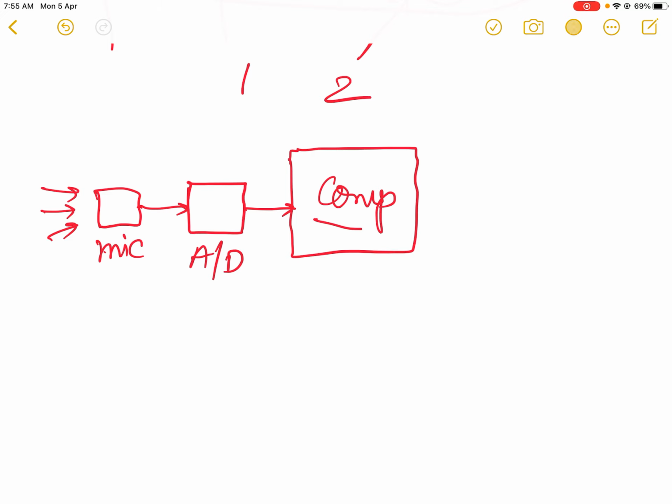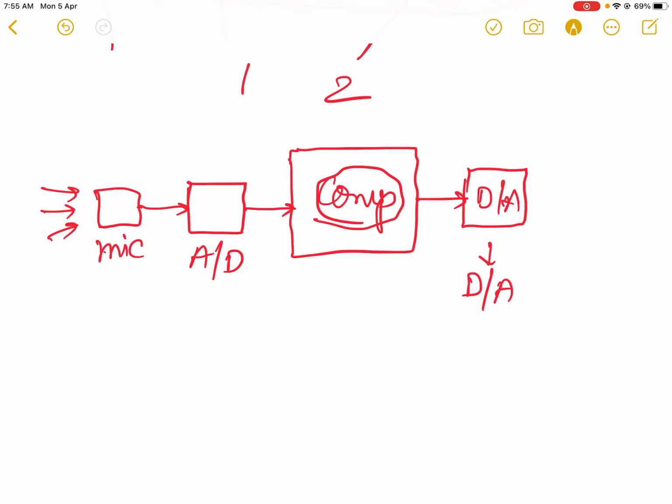This circuit will convert the incoming analog signal from microphone into proportional digital signal. Then those signals will be recorded within the computer, and after that, once the signals are recorded in computer, now we want to listen to that recorded voice. In that case, we require another type of converter, and that converter circuit will be, of course, digital to analog converter. Here we shall require DA converter, and then we will connect it to the speaker, so that the speaker will produce the replica of the original signal coming up from over here.